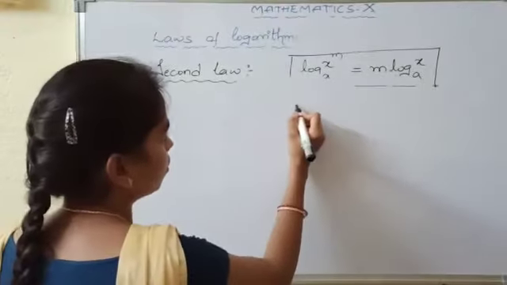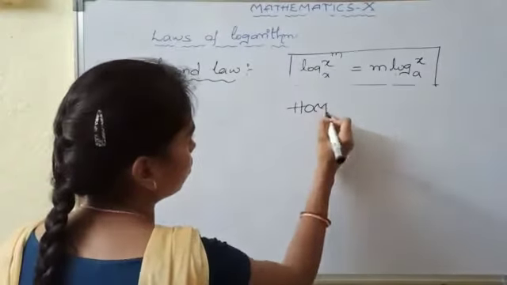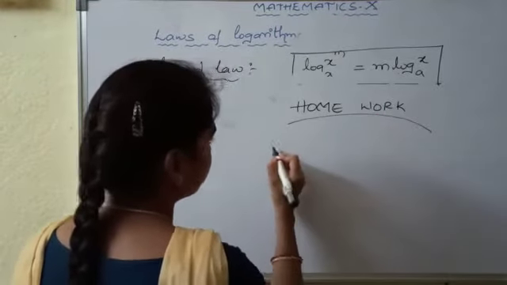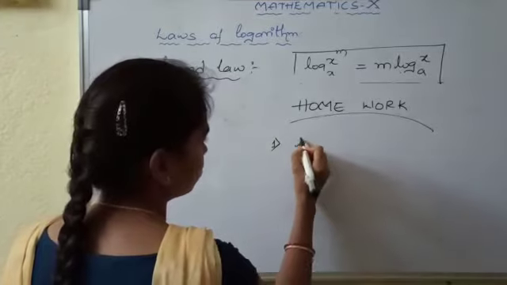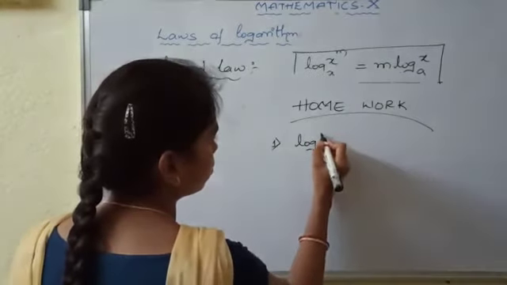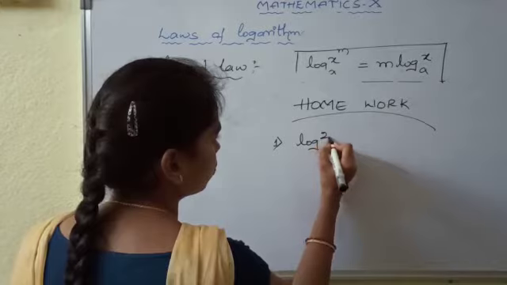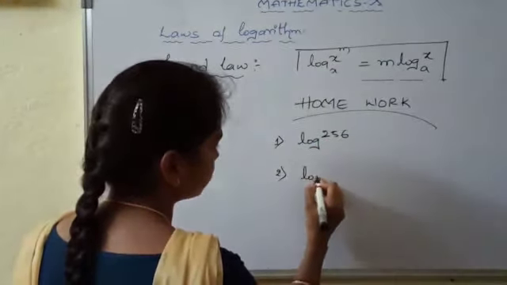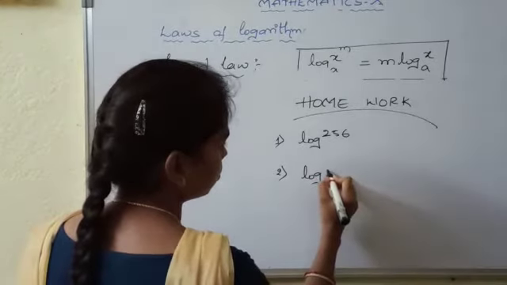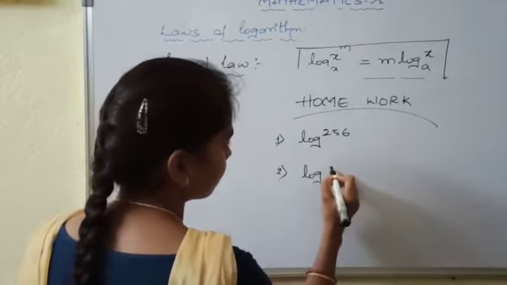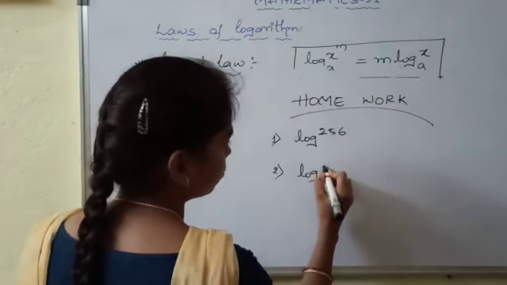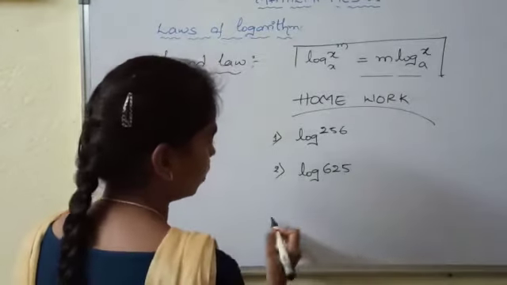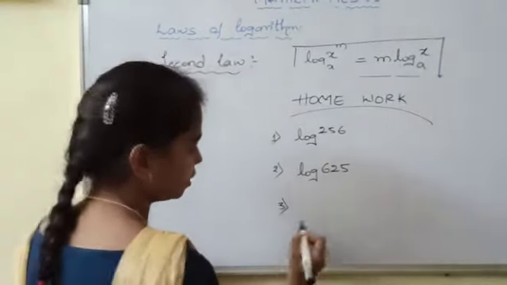Now the first one is log 256 and the second one is log 625.